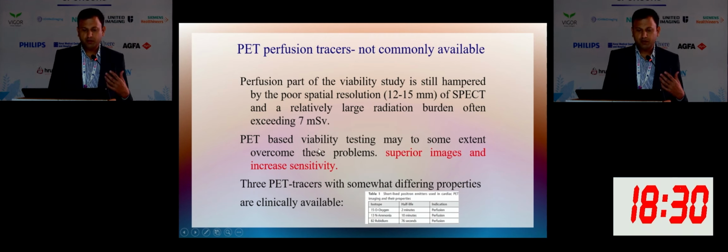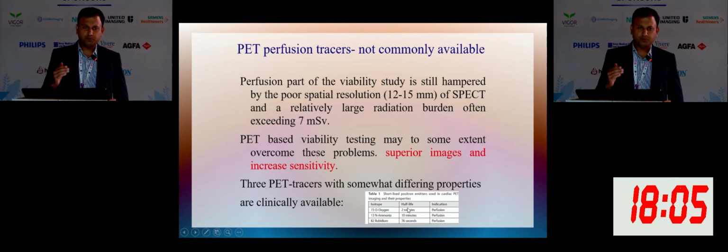So what are the perfusion PET tracers which are available and most commonly used in most of the centers around the world? But in India it is not much used. You can see the 3 perfusion tracers which we image with PET are oxygen, ammonia, and rubidium. You can see the half-life of these tracers is very short. Like rubidium is only 76 seconds and oxygen is 2 minutes.